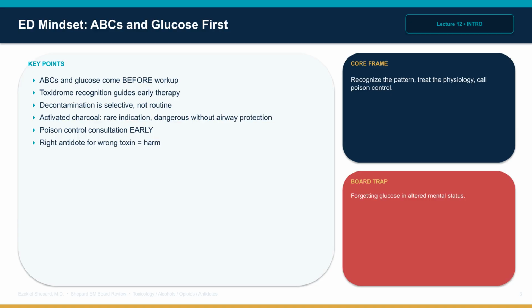Poison control consultation should happen early. Antidotes save lives when matched to physiology and cause harm when matched wrong. The right diagnosis with the wrong sequence kills.